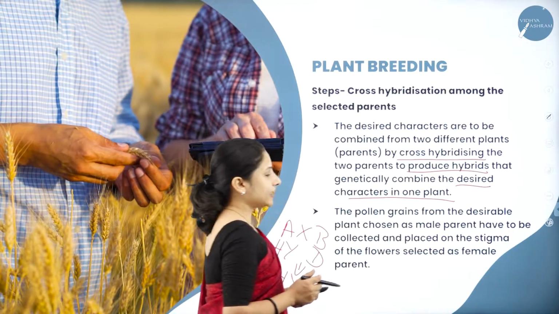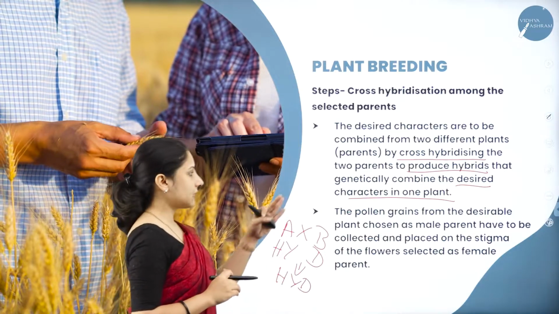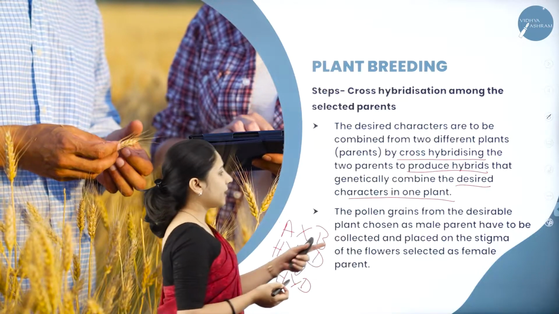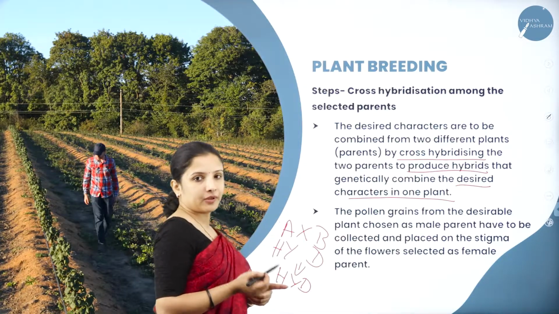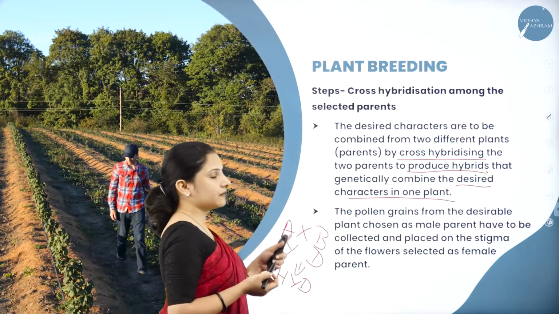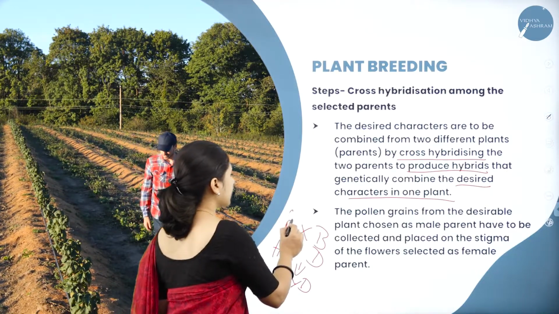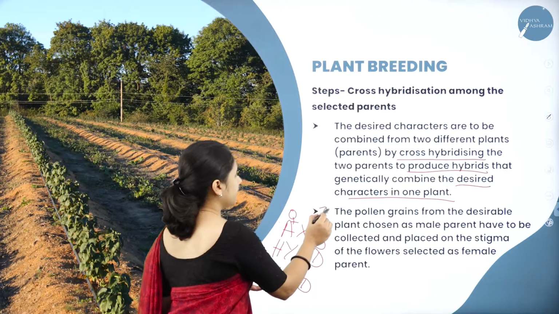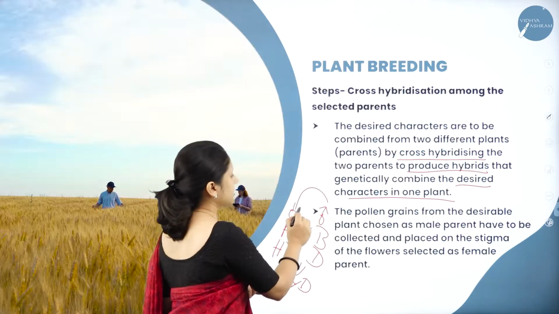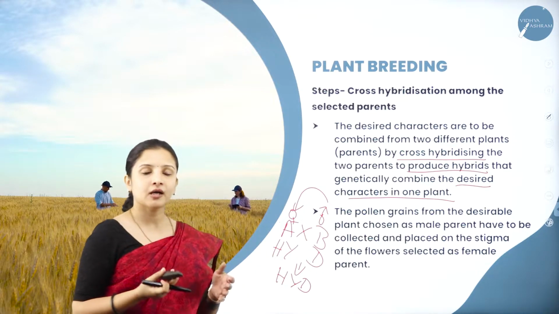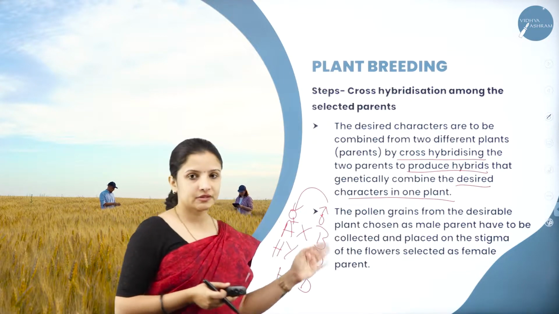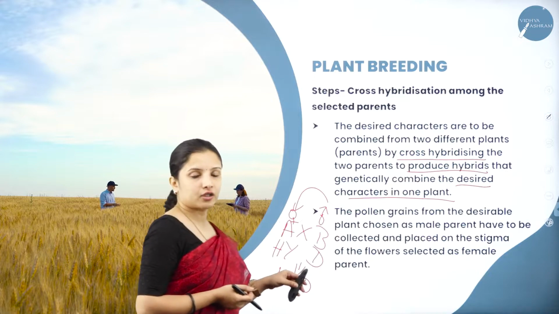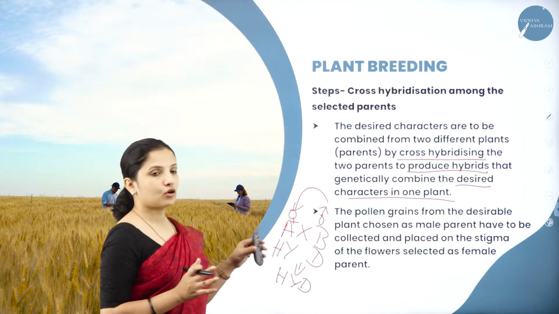So the pollen grains, what will they do? The pollen grains from the desired plant, which will be chosen as the male parent, have to be collected and placed onto the stigma of the flowers selected of the female parent. If this is female, this is male. From the male, the pollen grains will be selected and placed. Just like artificial hybridization, we have studied this in Mendelian genetics. We have got the progeny. So that is crossing. Crossing is done.